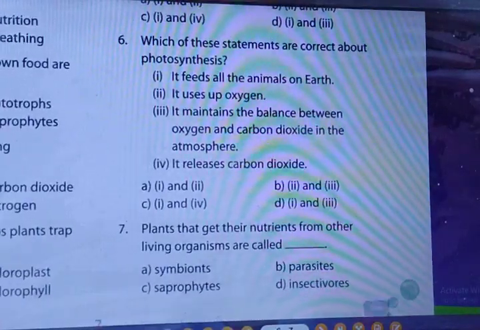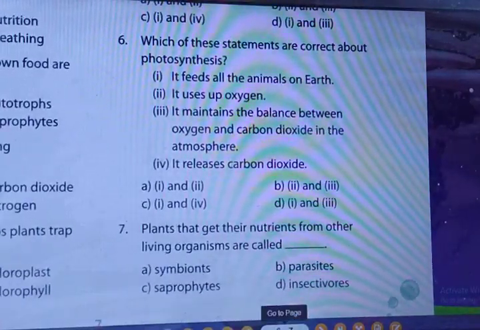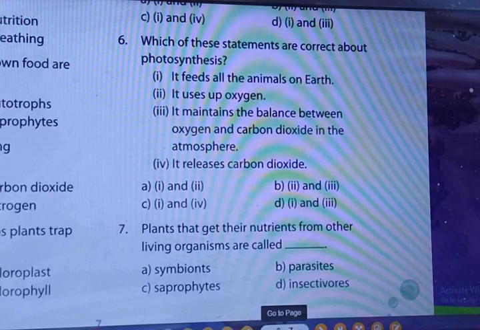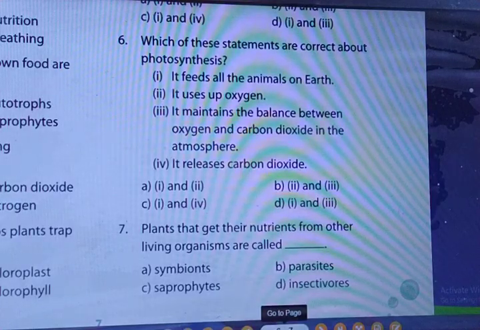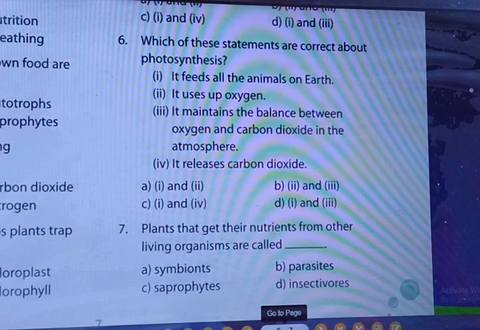So you can just see here question number 7. Plants that get their nutrients from other living organisms are called. Can you tell me which plant gets nutrition from other organisms? They are called symbionts, parasites, saprophytes or insects. I have already described the parasite right now only. So the right answer will be parasite, B. Now we'll move towards question number 8.